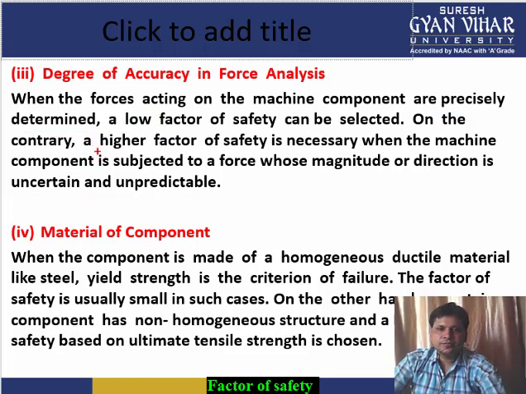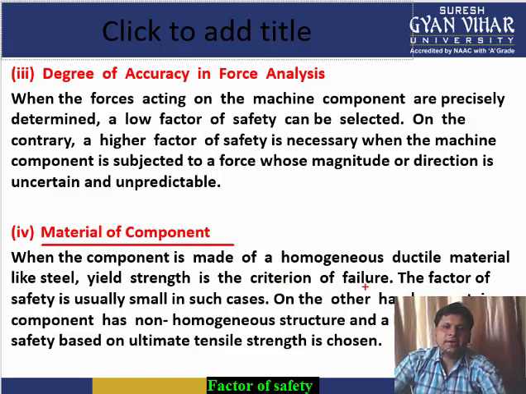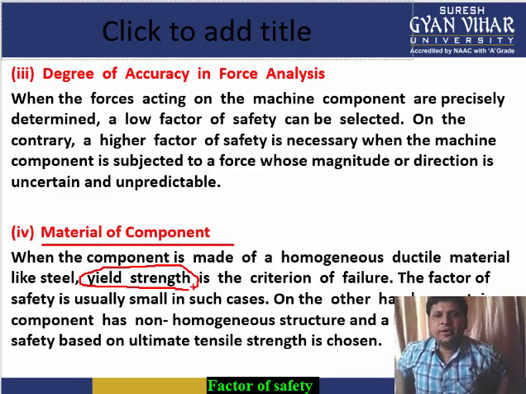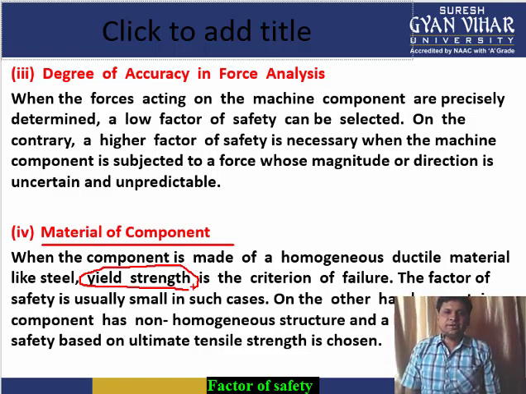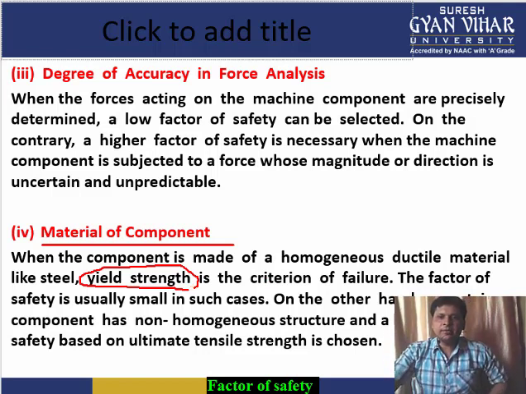And then the next point is material of the component. If the material of the component is a ductile material, then in that case a low factor of safety can be taken. Why? Because the material might get distorted before failing, so during its distortion also it may perform its function, so a low factor of safety can be taken in that case. But in case of brittle material like cast iron, which are non-homogeneous structures, a high factor of safety is taken.